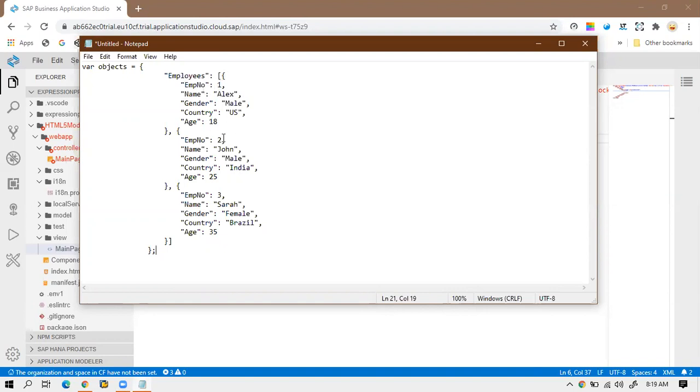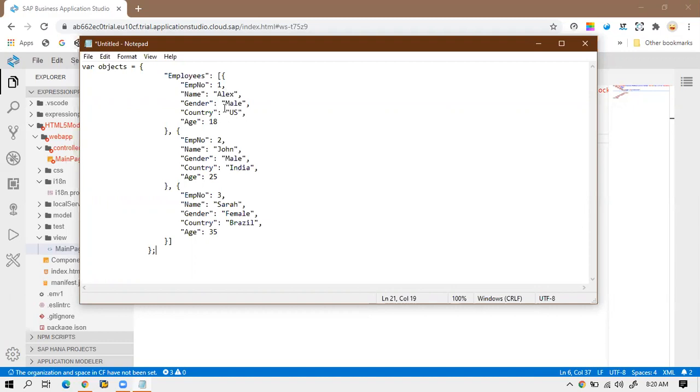So I have a requirement that, based on some employees, I just want to display whether that particular employee is eligible for voting or not. So I have to check, in real time, the age of the person. That is one case, and I also want to display the name of the person with a statement that whether that person is eligible or not eligible.